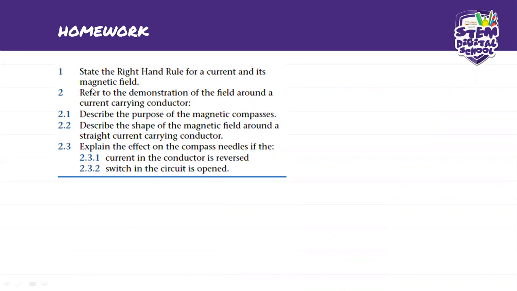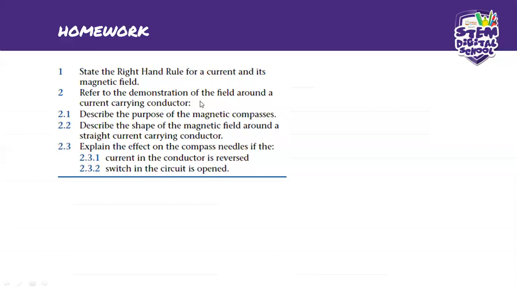Okay. So it says here, state the right hand rule for a current and its magnetic field. Can you please just state that down for me, and just send it to me in a chat. I want to know if you have mastered the right hand rule for a current and its magnetic field. Can you please write it down for me while I continue with the other questions? So that's number one as a class activity.